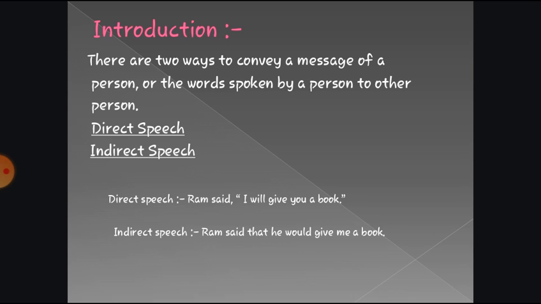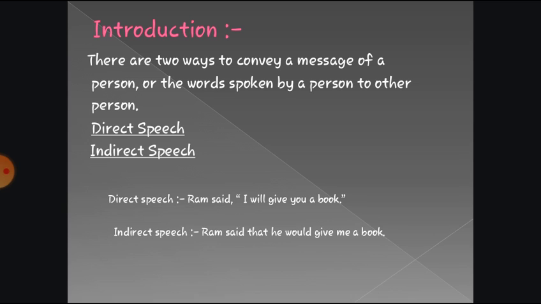So this is the example of direct speech. In the same way, we can convey a message to another person by changing something from direct speech. If we change something from direct speech to transmit the idea from one person to another person, then it is called indirect speech.